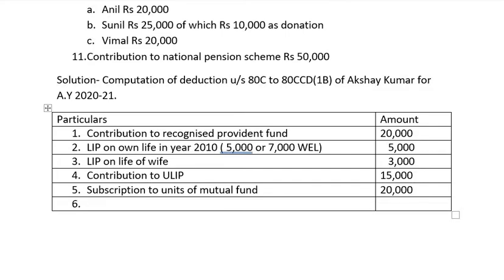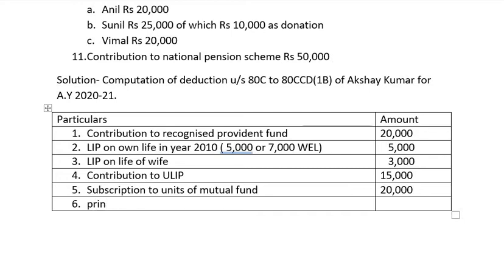Coming to next, principal amount of housing loan paid. In the sum, we are given the payment of housing loan. Read out the second point in the sum. Payment of housing loan from State Bank of India for construction of house which is completed in year 13-14. Principal amount is rupees 35,000 and the interest is 65,000. Here under section 80C we do not take the interest paid. We take only the principal amount of housing loan which is paid in the bank.